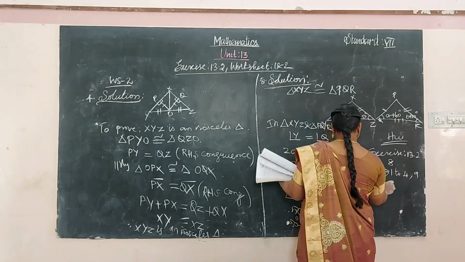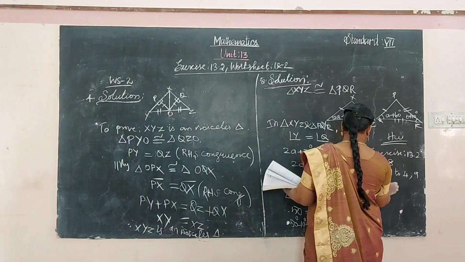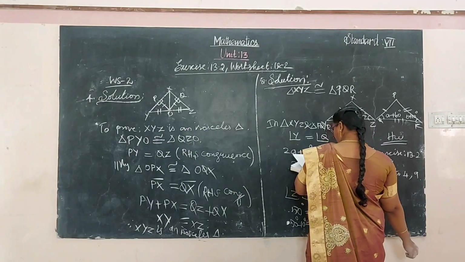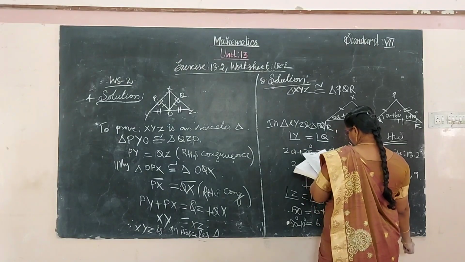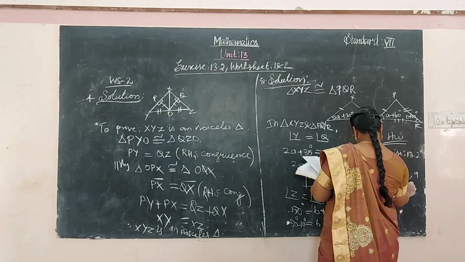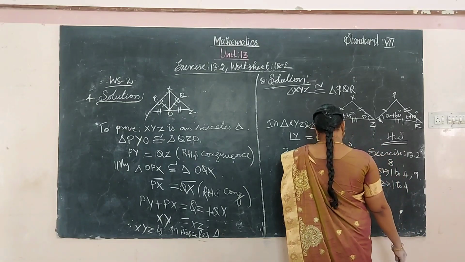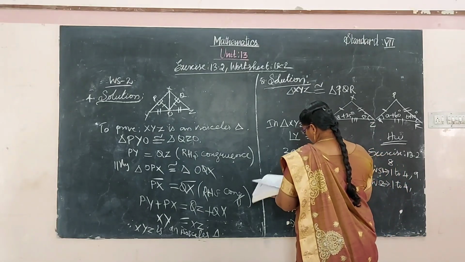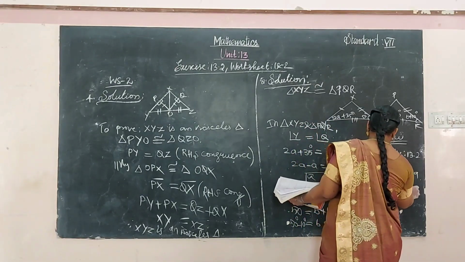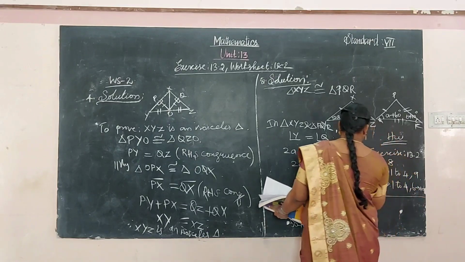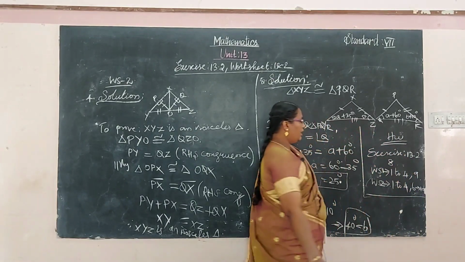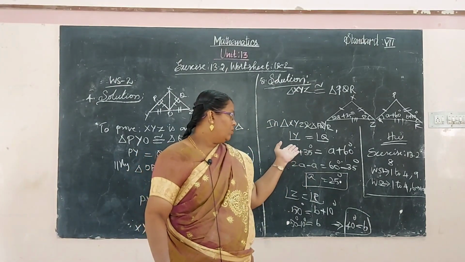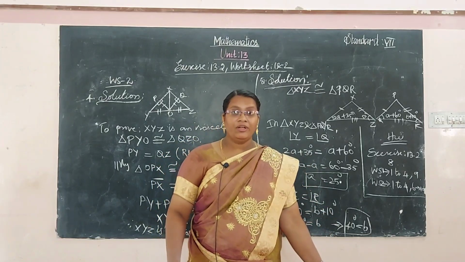Worksheet 2: 1 to 4, and 6 to 10. All the types of problems are like worksheet 1 and exercise 13.2 only.